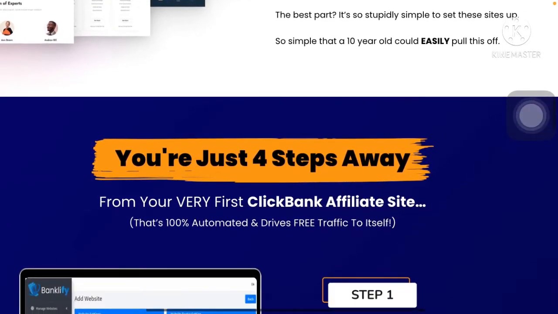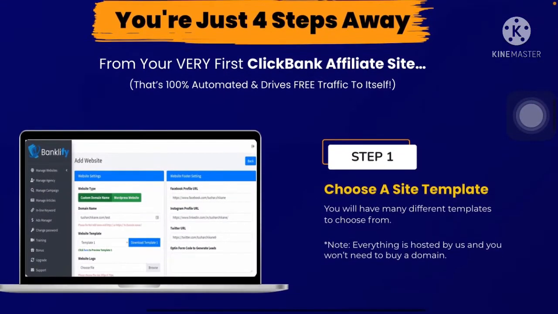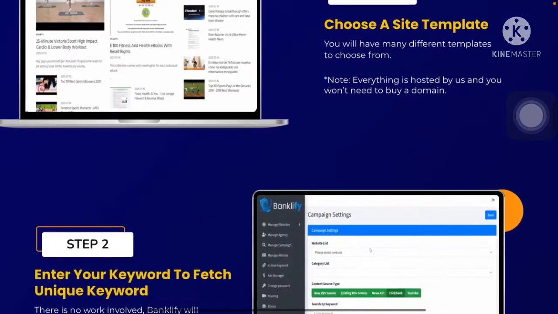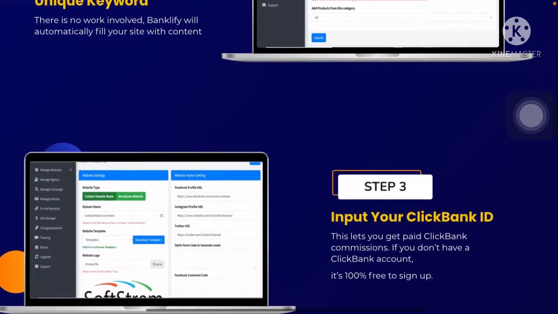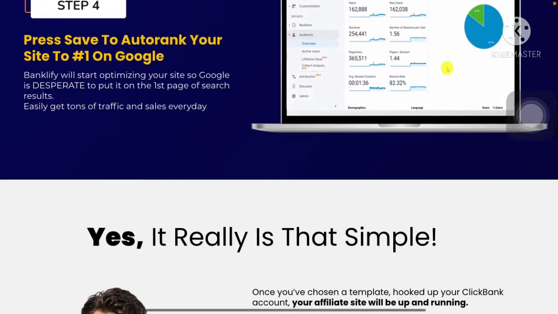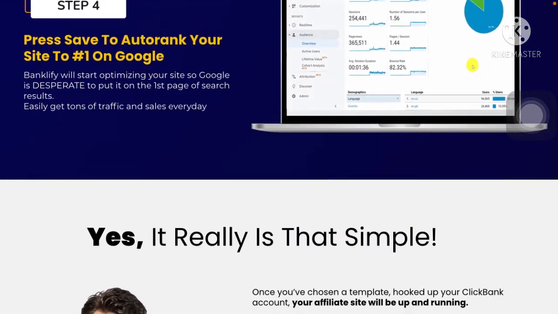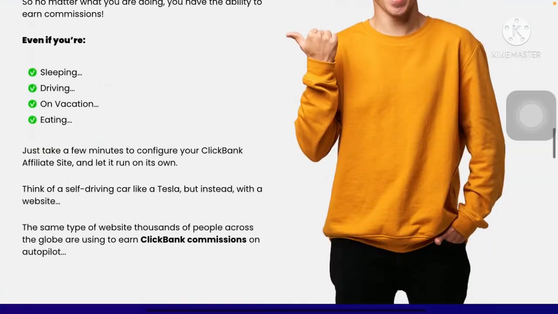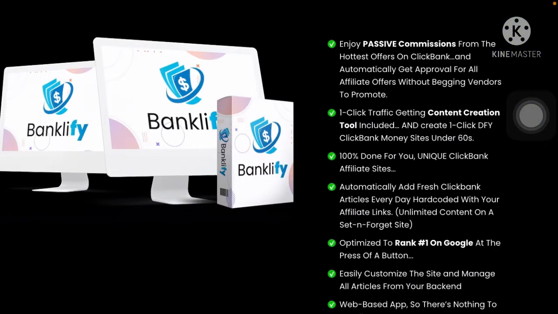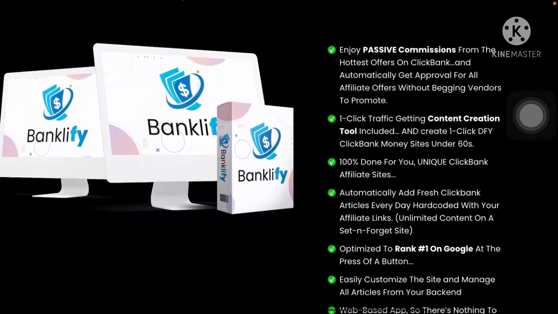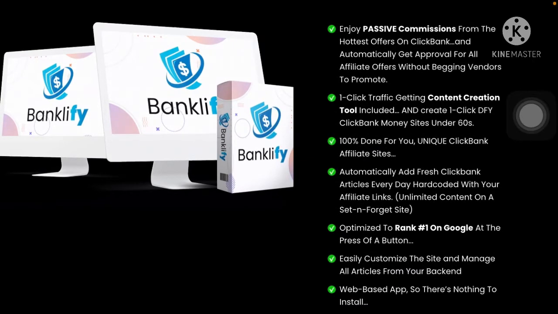That is really crazy. And it is very simple, and we can do it in 4 steps. That is just choosing a template and giving a keyword, just inputting your ClickBank ID, and just saying auto rank on number one in Google. Yes, it's really simple, and we are going to get this for only $17. So yeah, and this is all an overview.